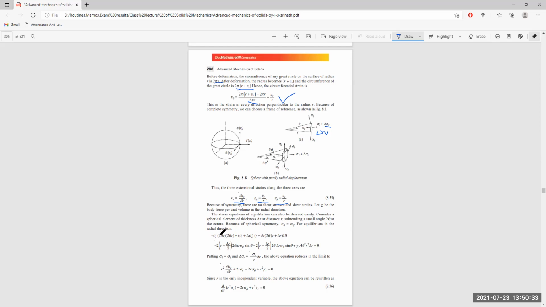So we multiply sigma r by the area, sigma r multiplied by 2 theta r multiplied by 2 theta r. Next, what will happen when sigma r plus delta sigma r, on this side, the length r is changed to r plus delta r. By the same argument, r plus delta r into 2 theta multiplied by r plus delta r into 2 theta. This is acting outwards and we are taking it positive.